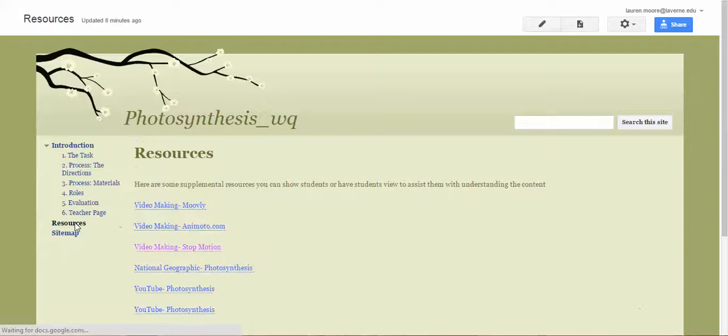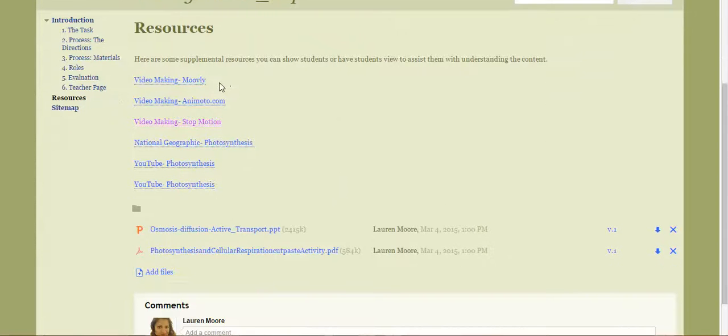Then I have the resource page, which has different sites that they can use to make movies, such as Movely and Animoto, and websites where you can make stop motion videos. Then I also have resources such as National Geographic's photosynthesis page, a YouTube video for photosynthesis, and another YouTube video for photosynthesis, along with a couple of worksheets that I did in class with my students, talking about osmosis, diffusion, and active transport, which would be really informational for students to be able to understand photosynthesis and how things move in and out of membranes, across membranes, through membranes, how osmosis happens and whatnot.